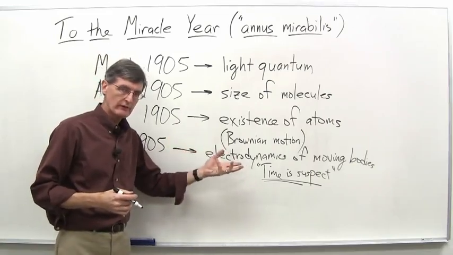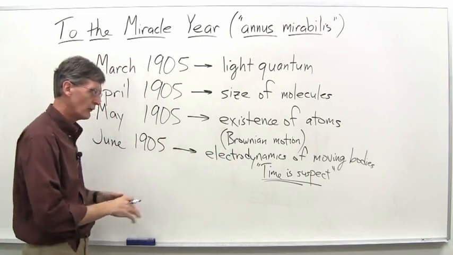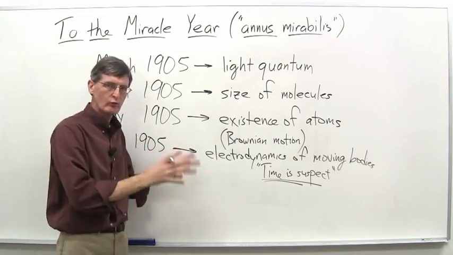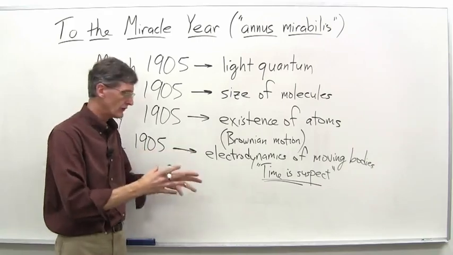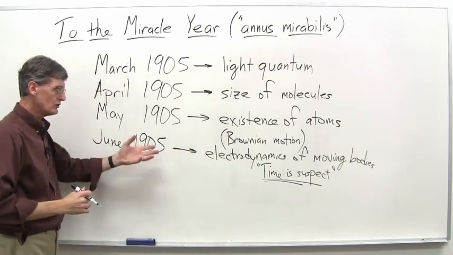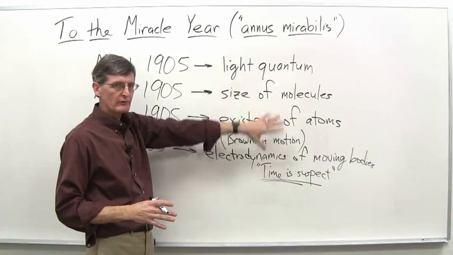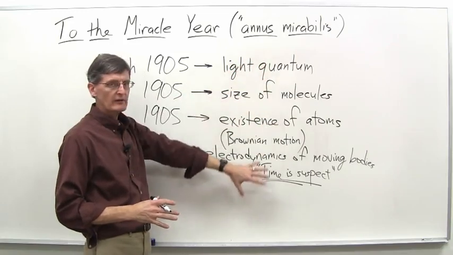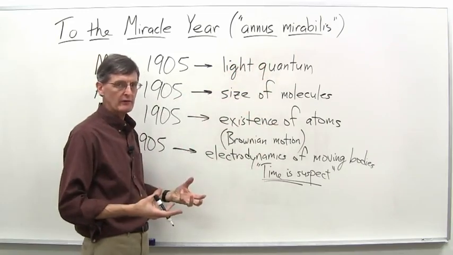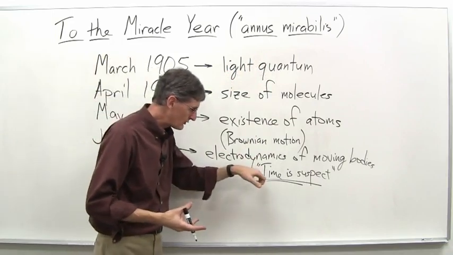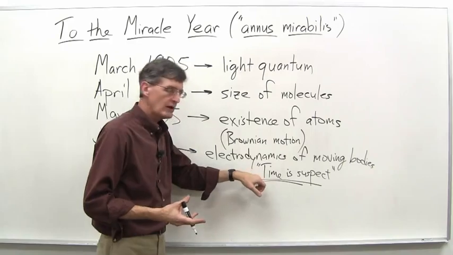And so that will be one of the key things we'll be investigating, this whole idea. What does it mean to say time is suspect? Why is time suspect? That's June 1905. And as we're thinking about this, don't forget the context here. He's working in the patent office. This whole idea, time is suspect, every day almost.